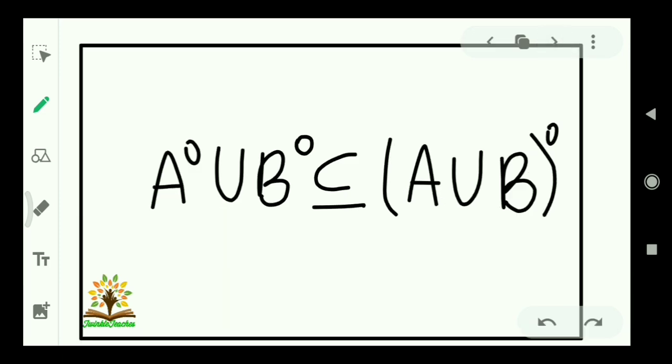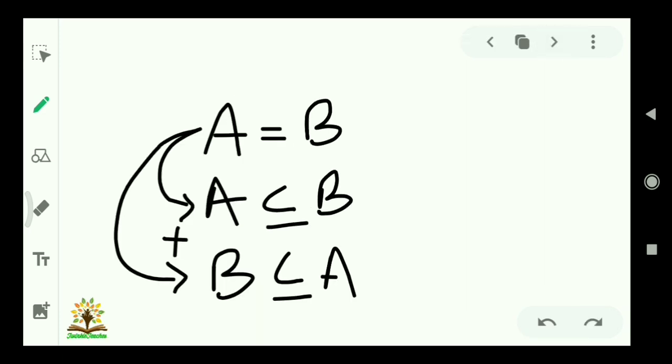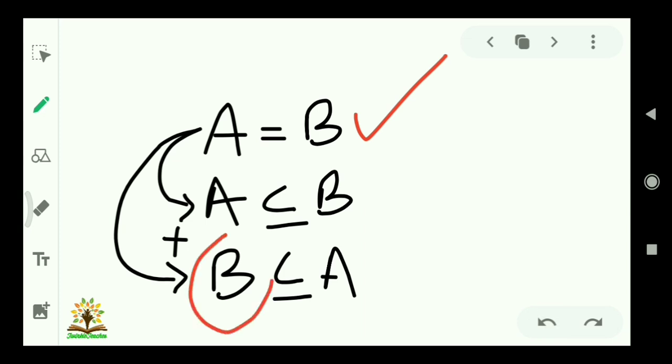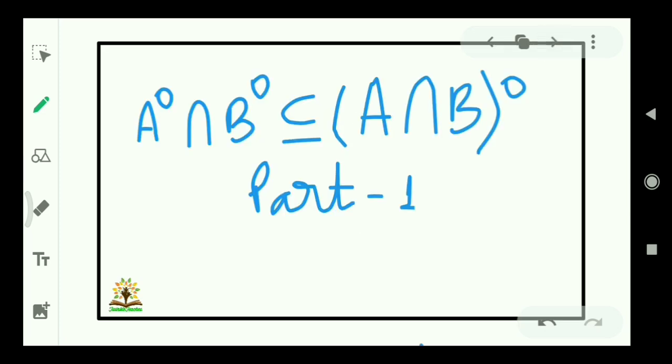So we will prove this theorem in two parts. As we know, two sets are equal if and only if the first set is contained in the other one and the other set is contained in the first one. If A is equal to B, which implies that A is a subset of B and B is a subset of A. We will use this criteria to prove our theorem.